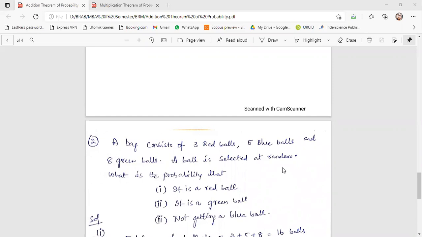A ball is selected at random. Then what is the probability that it is a red ball, second one, it is a green ball, and the third one, not getting a blue ball.